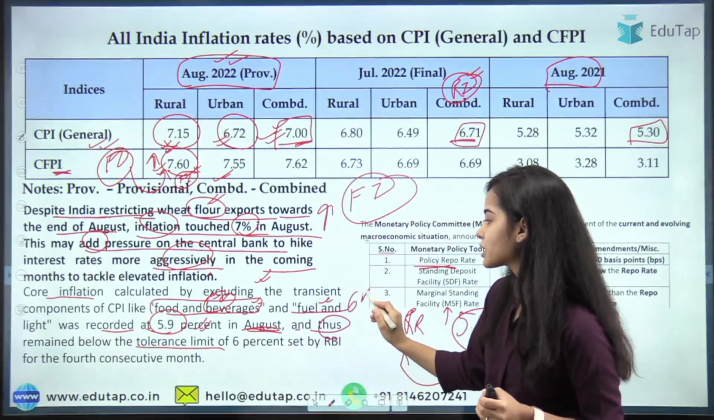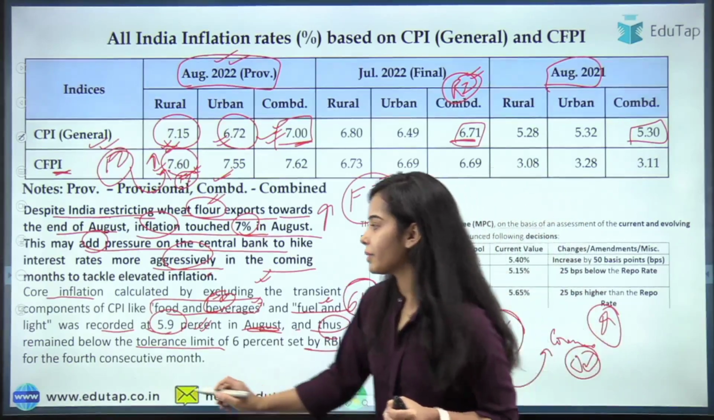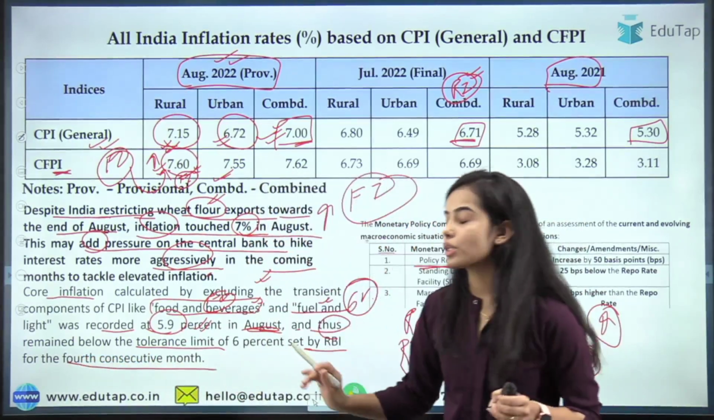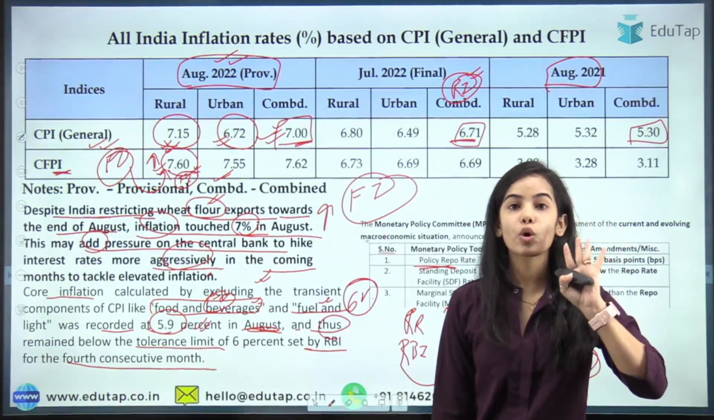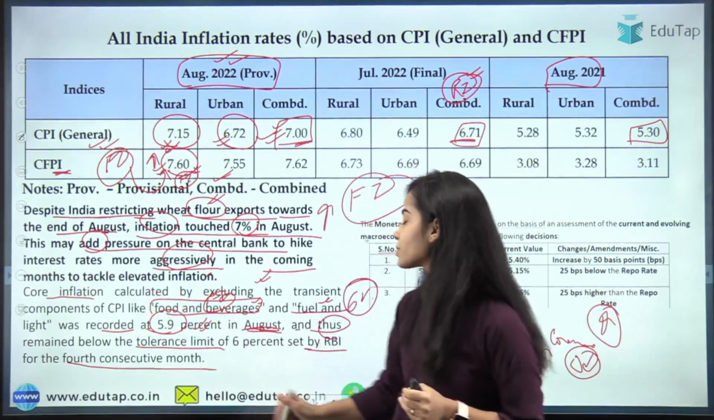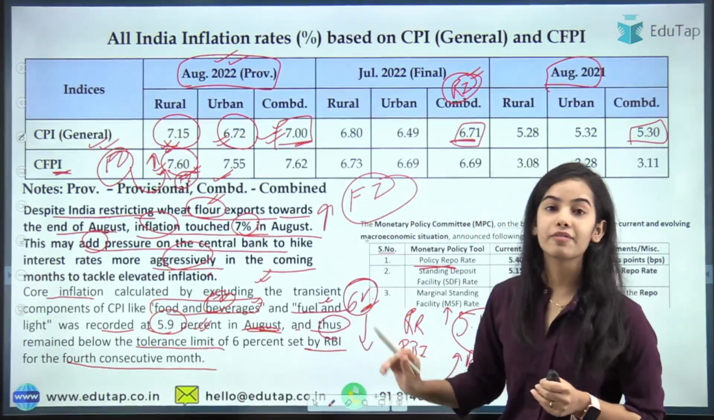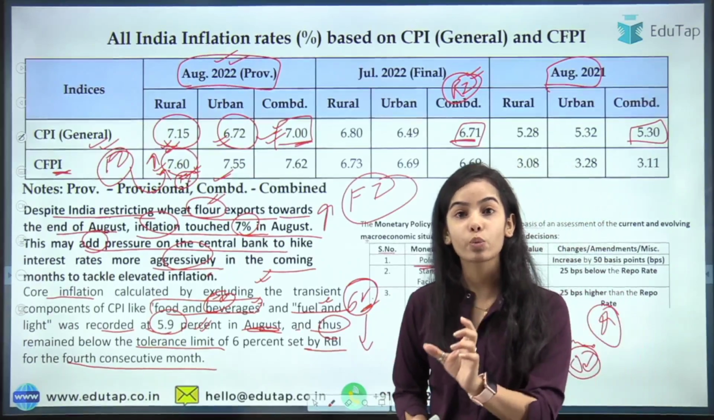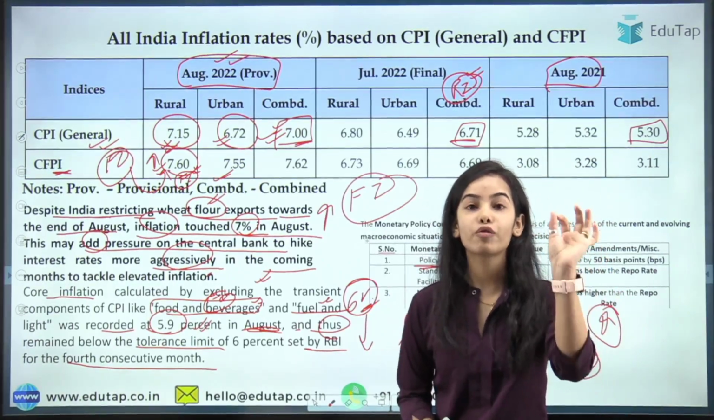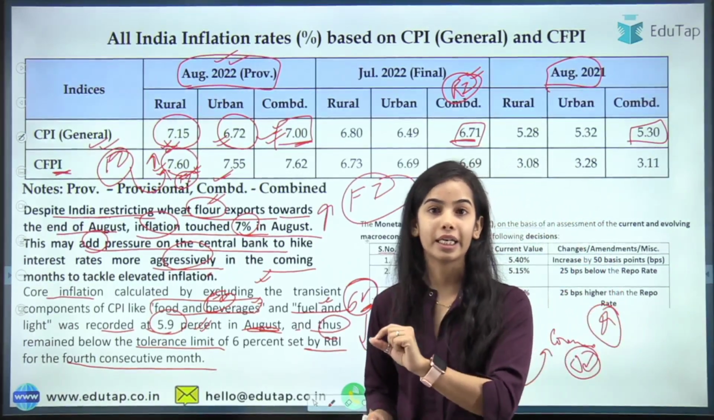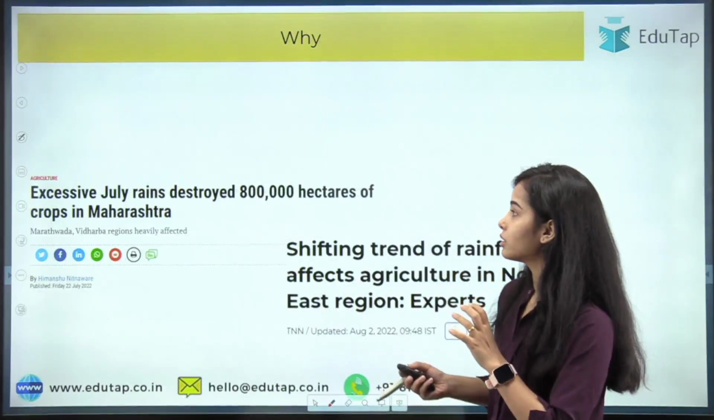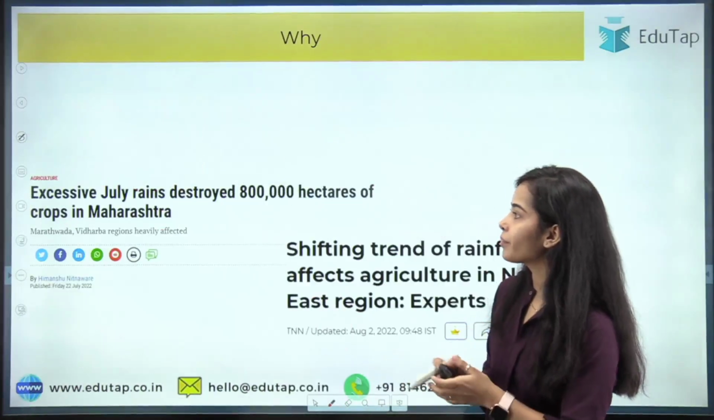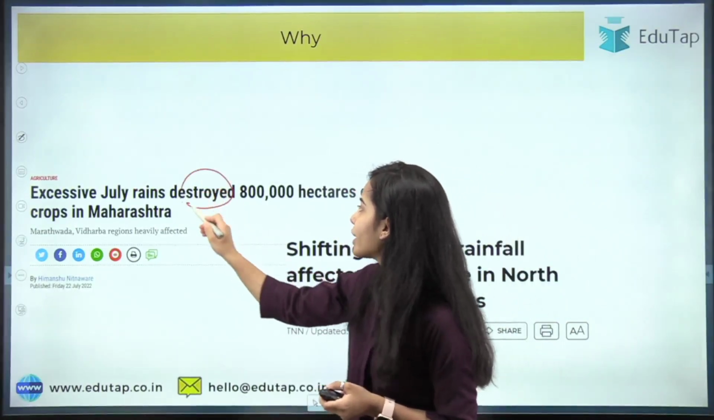It is below the 6% limit set by the RBI, and for the 4th consecutive month the core inflation is below the tolerance level of the RBI. Core inflation is what? It does not include food and beverages and fuel and light.